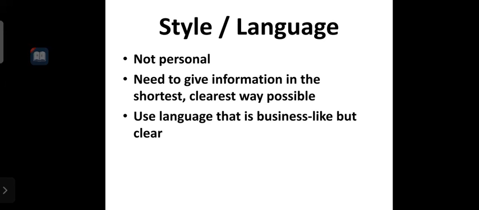Third point is use language that is businesslike but clear.